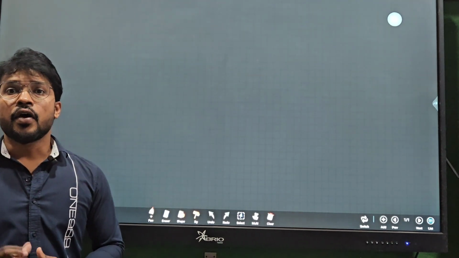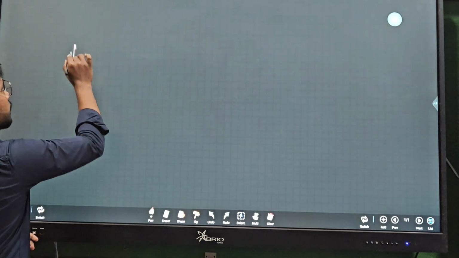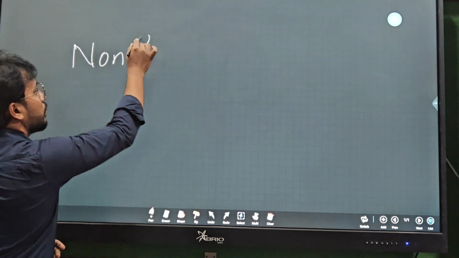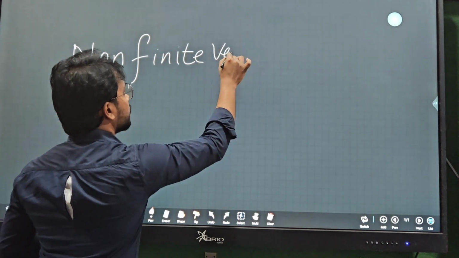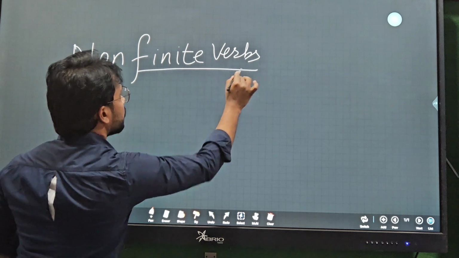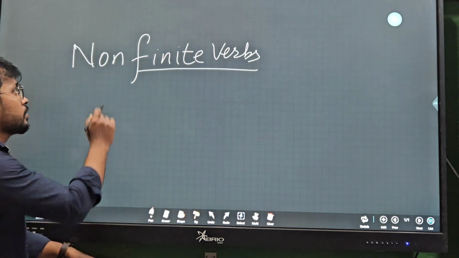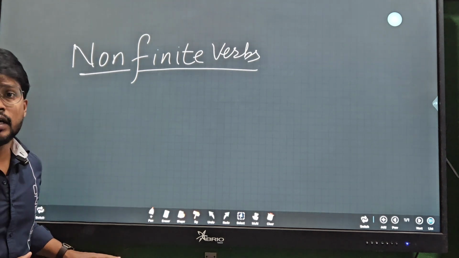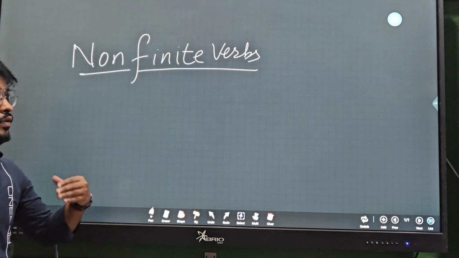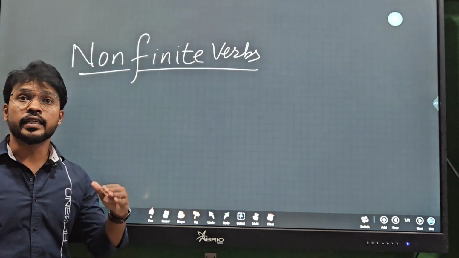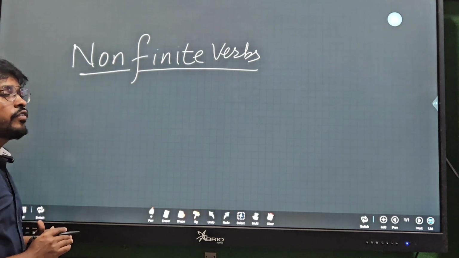Today let's read non-finite verbs with examples. Finite verbs. So, do you know what non-finite verbs are? Non-finite verbs are the ones that do not change according to the time and tense. We know finite verbs are the ones which change according to the time and tense. So these are of three types.